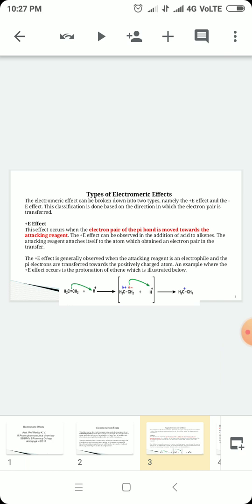After that H plus attacks the negatively charged carbon atom. Here the attacking reagent is hydrogen plus. Okay, so you get a final compound.